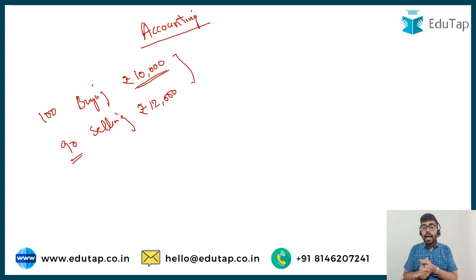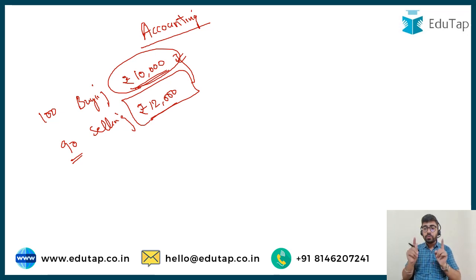And then I am going to measure at what amount I am going to record this transaction. Suppose I am buying a mobile phone for my business, I am going to record it. At how much amount? At rupees 10,000 I am going to record it in my books of accounts. Now I sell a mobile phone, again I am going to record it, and this time I am going to record it at rupees 12,000. So first we have to identify the transaction, and then we have to measure the amount of the transaction, and then accordingly we have to record this transaction in our books of accounts.